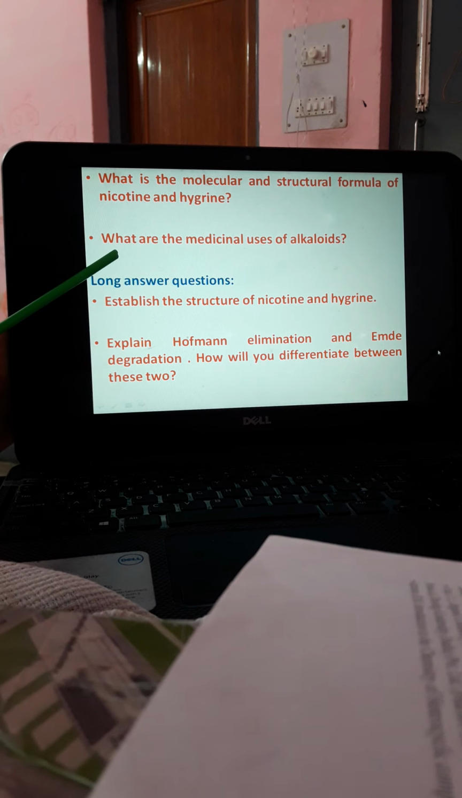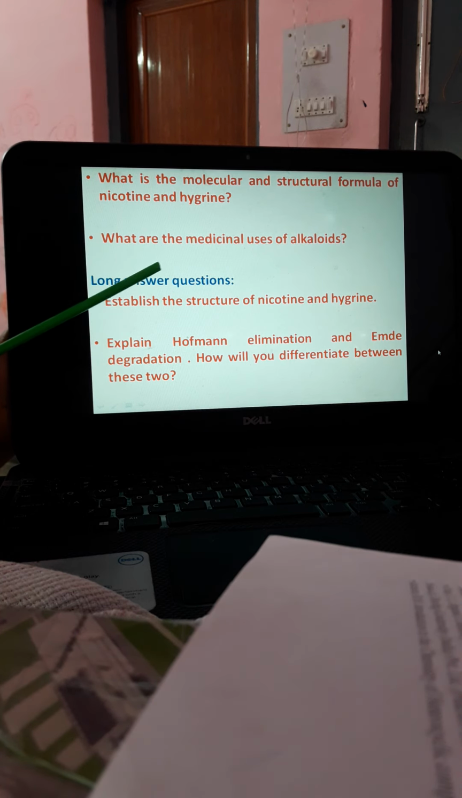What are the medicinal uses of alkaloids? So we have gone through this. We have discussed the medicinal uses, the treatment for various diseases for which a particular type of alkaloid is used. You have to mention the diseases along with the name of the alkaloids.